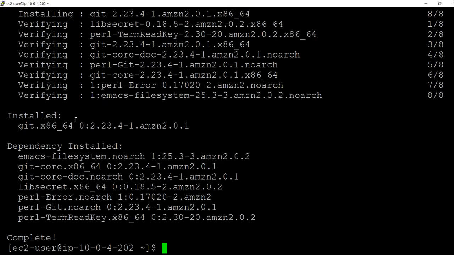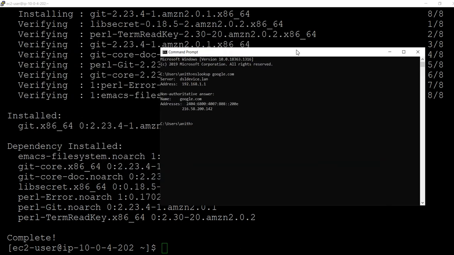And you can see here, I will use the command prompt. Okay, this is my command prompt, right?